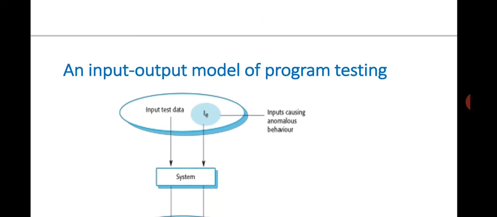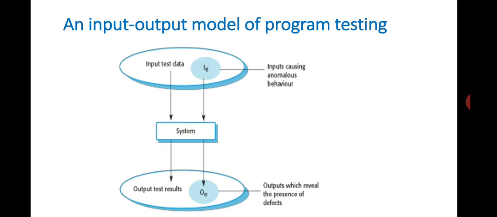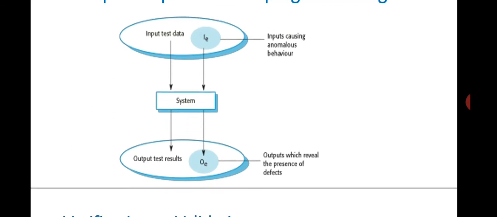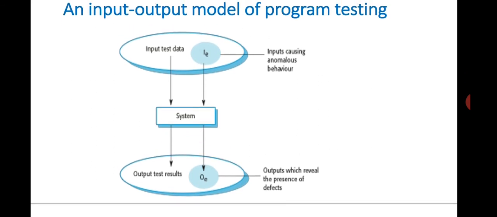Okay, and here just have a look at an input-output model of program testing. Directly or indirectly, all of you are executing programs during your lab sessions. Every time you complete your program, you perform testing. For example, if you have written a bubble sort program, first you check it for errors using the compiler.